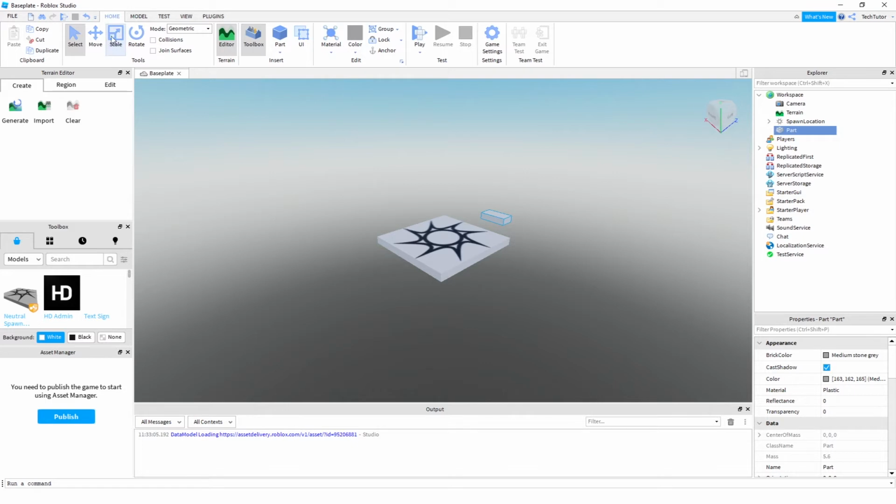And now you can scale it. So if you scale it, you can make it a little larger. The length and width of everything. You could even make it a little taller. So we're just going to do this to make it easy for the user to jump to the first block.